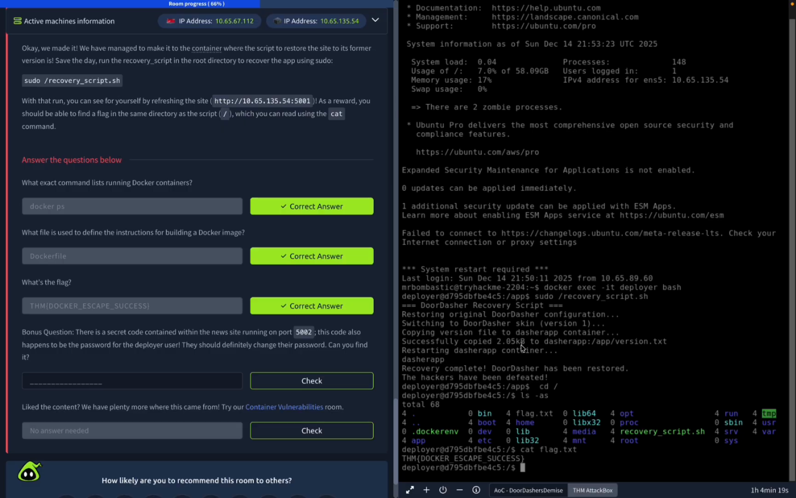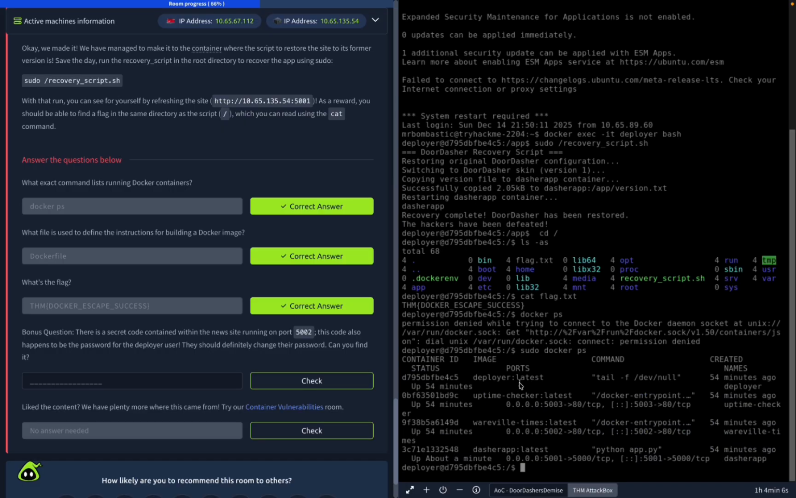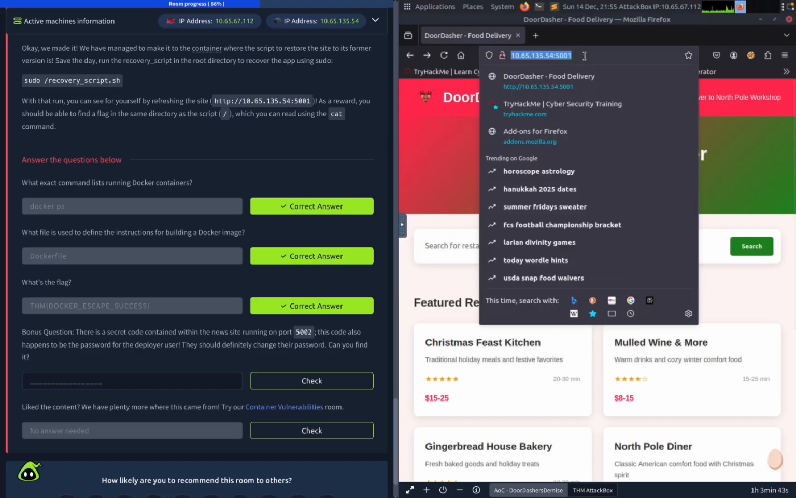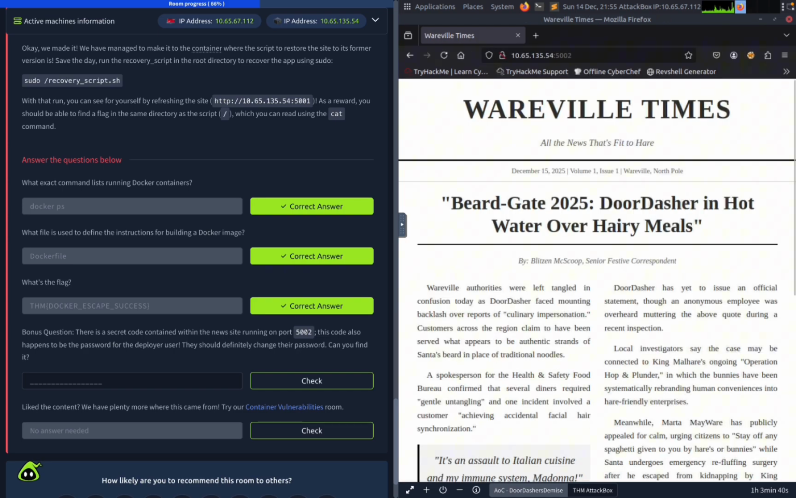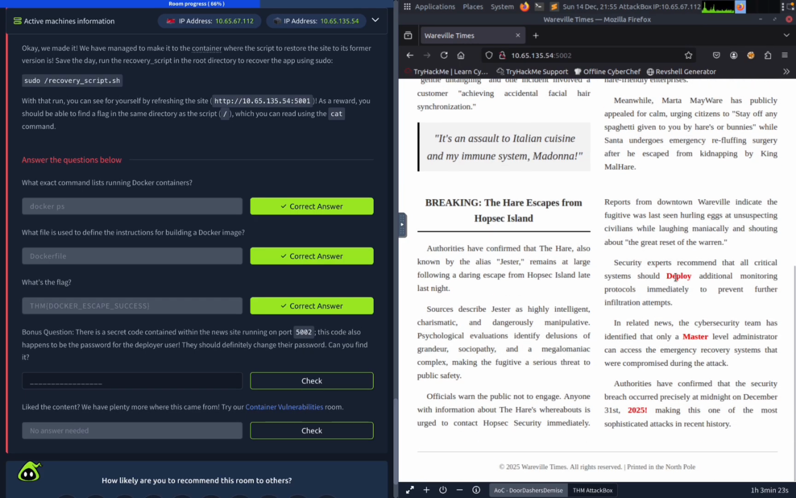So let's see. Okay, so let's go back and do 5001. Let's do 2. Let's see. We're looking for a secret code. Well, this is bold red text, so deploymaster2025. Let's go ahead and try that. And that was his password. So we've now done the bonus question.